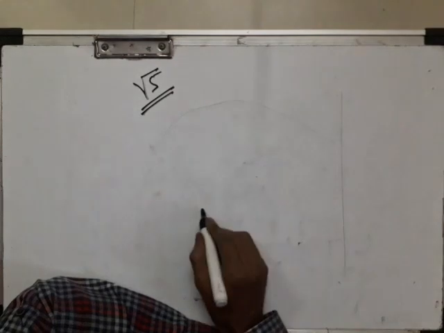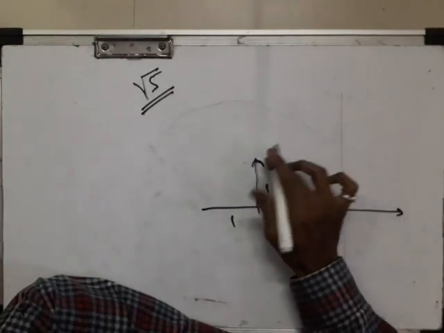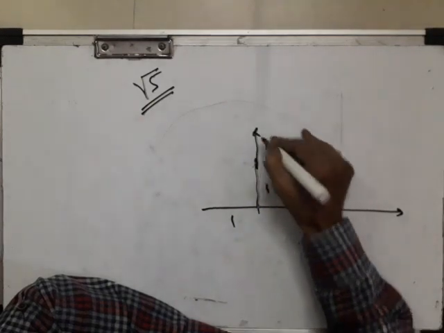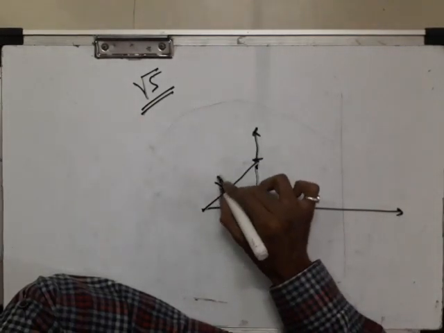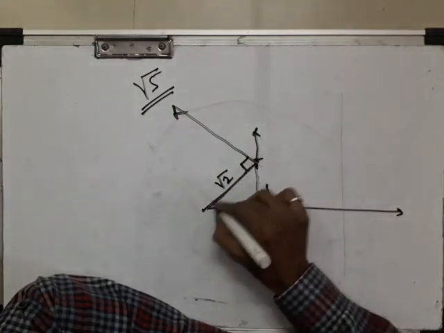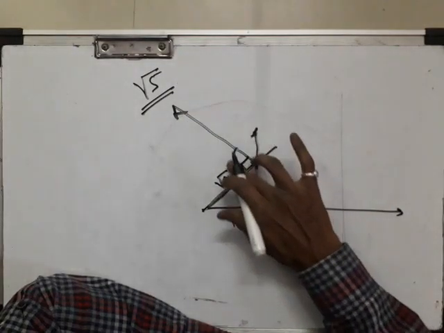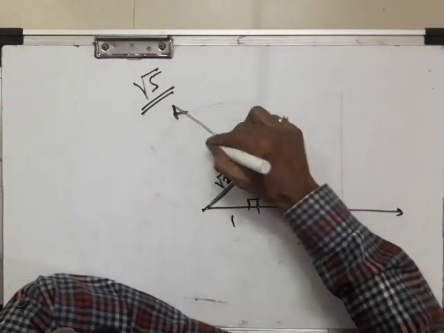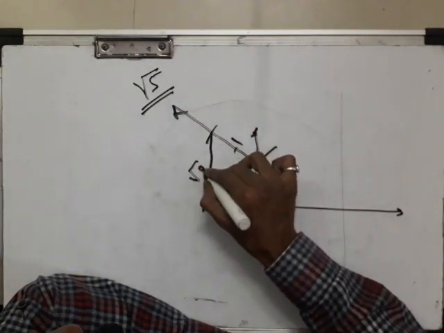For that, just take 1 unit first here, spiral square root method, 90 degrees. This is √2. Again draw one perpendicular here, take this reference line, place the protractor here and draw a perpendicular, right? Again take 1 unit here, join it, it becomes √3.